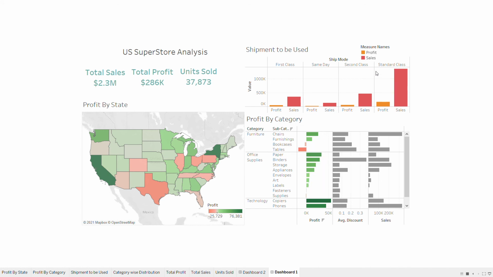Now, as we can clearly see, the shipment mode standard class made huge sales as well as profit. So it's more preferred: the more shipments made through it, the higher the profit recorded. Thank you.